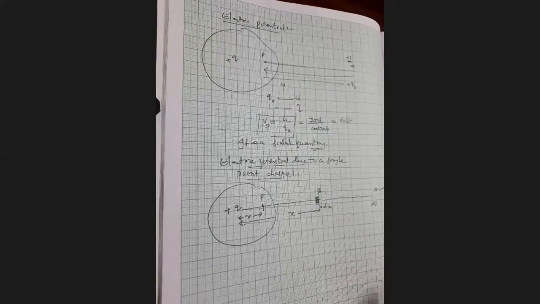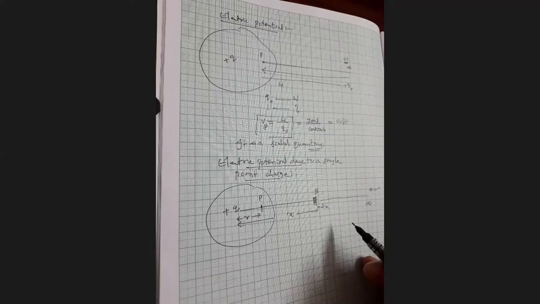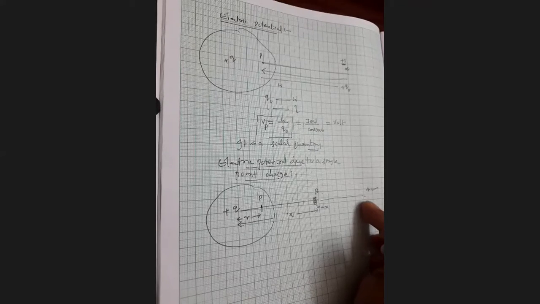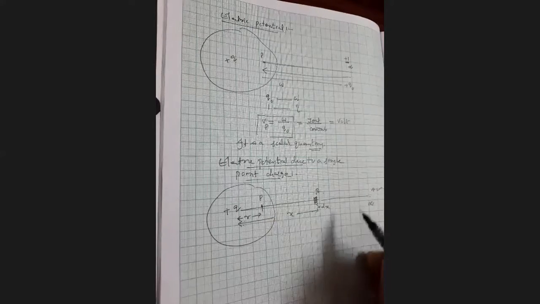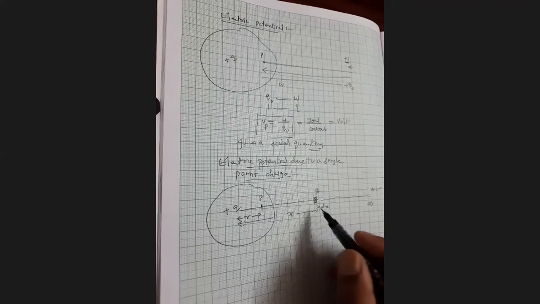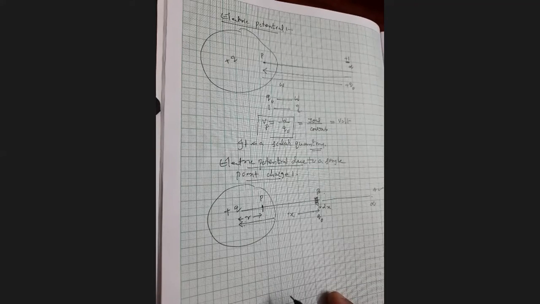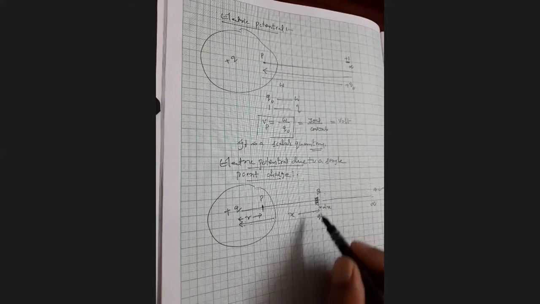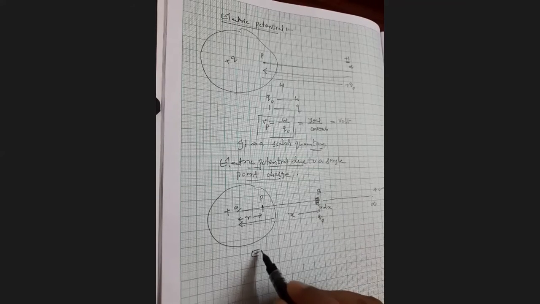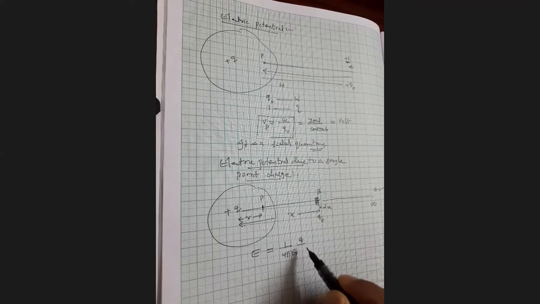Here, according to our definition, the work done in bringing the 1 coulomb of positive charge from infinity to a point P is called electric potential at that point. So now, suppose that a test charge Q naught is placed at the point B. The point B is at the distance x from the point charge. Then what would be the field strength at that point? Electric field strength at the point B is equal to 1 by 4 pi epsilon naught q by x square.